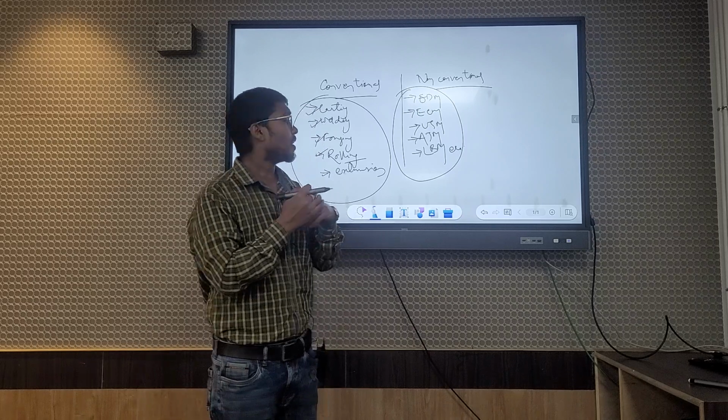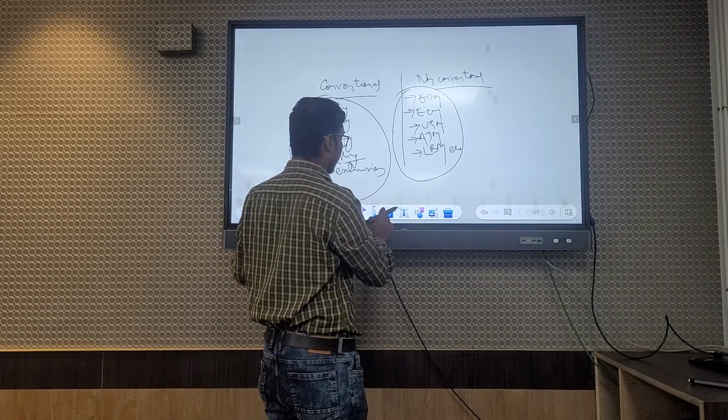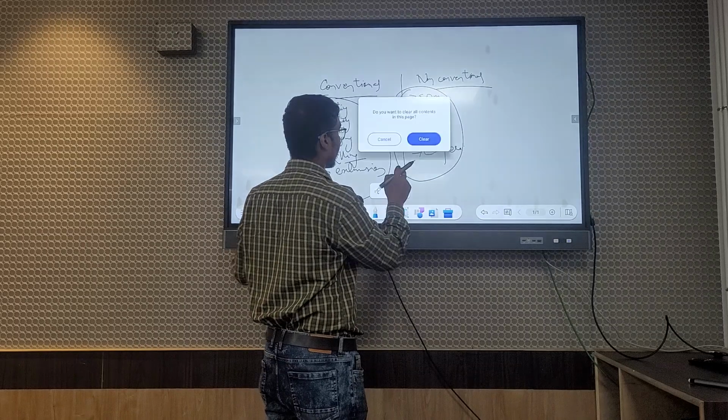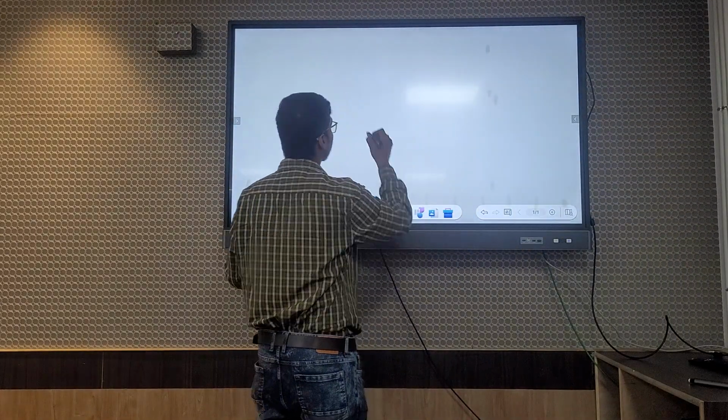Then we come to one manufacturing process. This is our EDM process. Let's see how machining occurs.